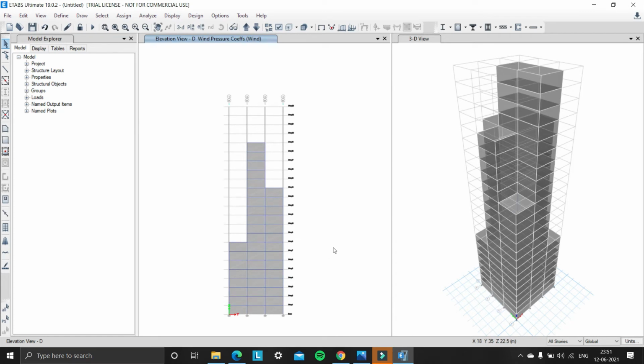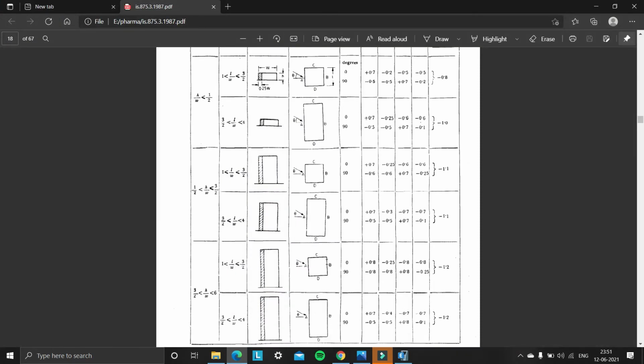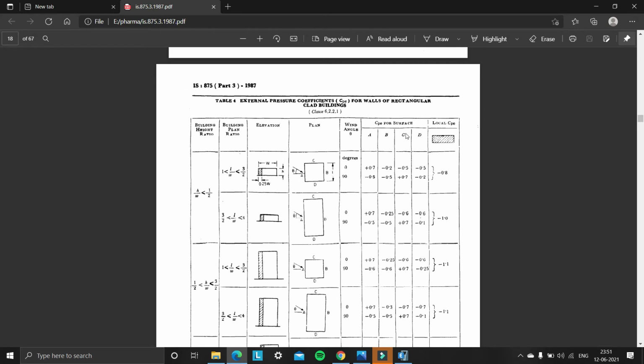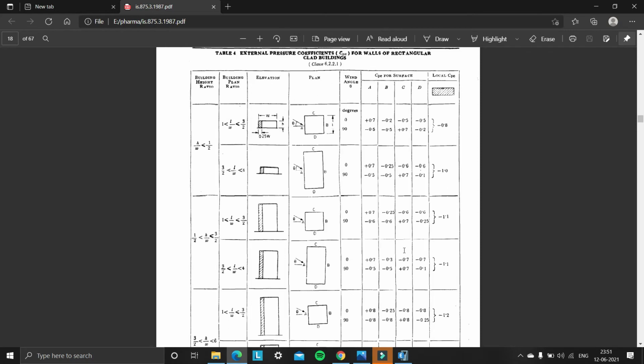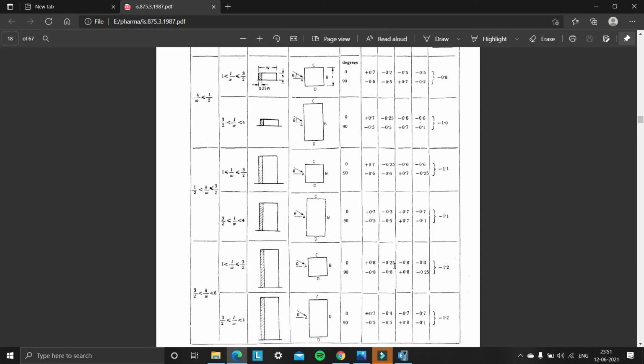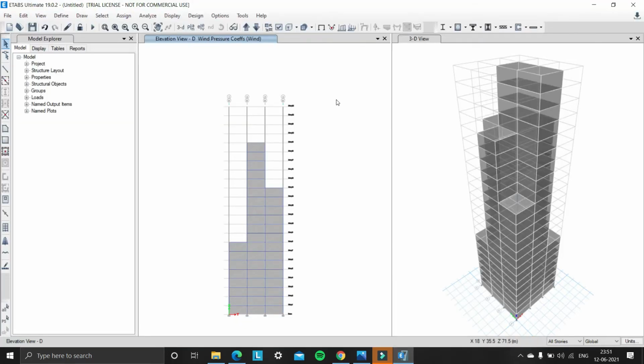So in IS 875, we can easily compare B in IS 875 to D in our project. The external pressure coefficient for B is -0.25. So we need to assign wind load with a pressure coefficient of -0.25. So select all stories and select the cladding shells in section D carefully.